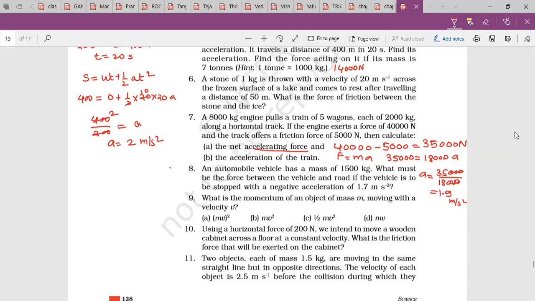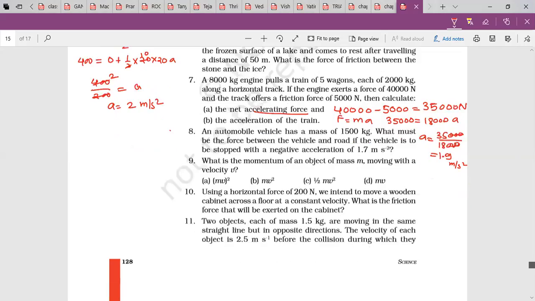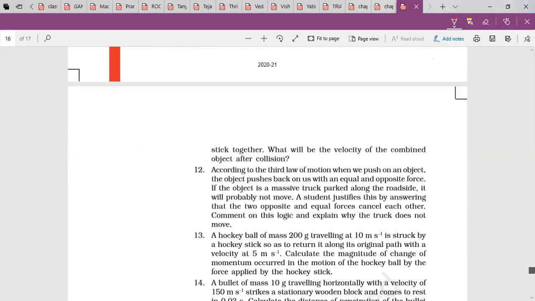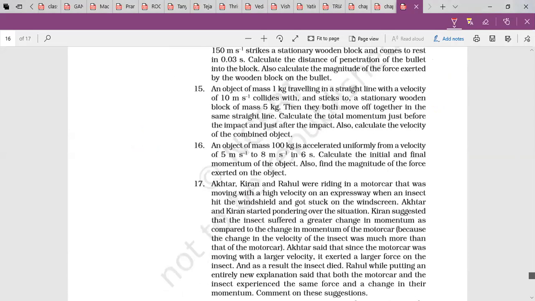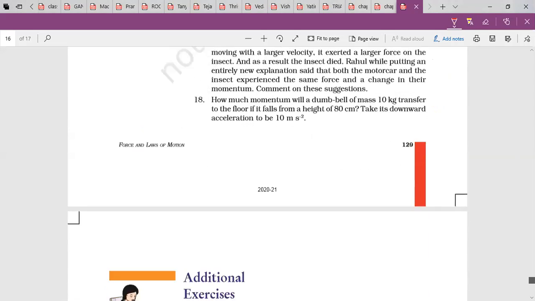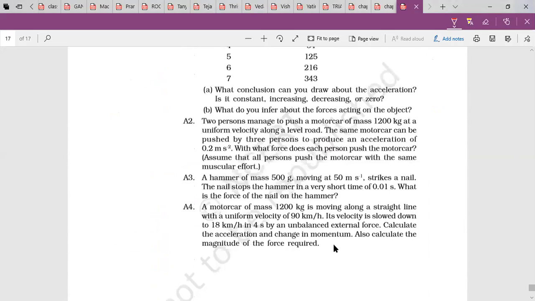Okay. Then 11th onwards, we will do the questions in the next class. 11th, 12th, 13, 14, 15, 16. Till 16. 18 also, not 17. And these questions, A2, A3, A4.